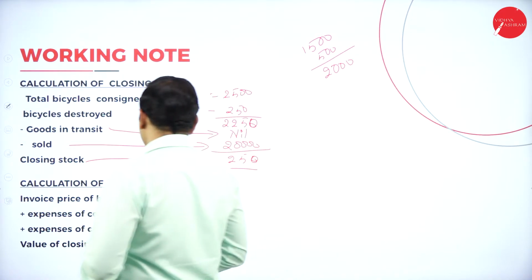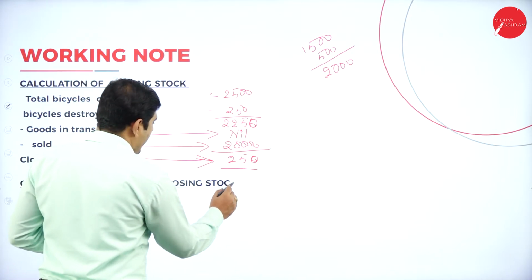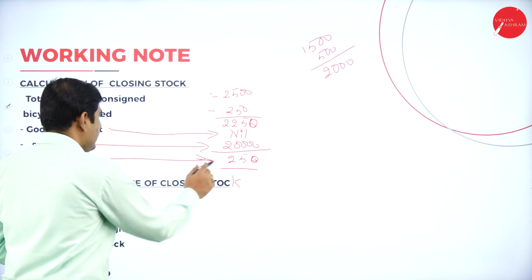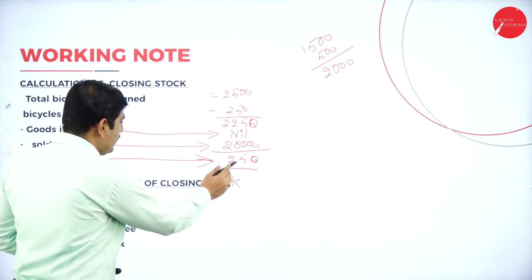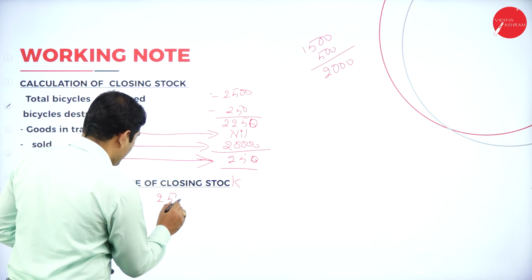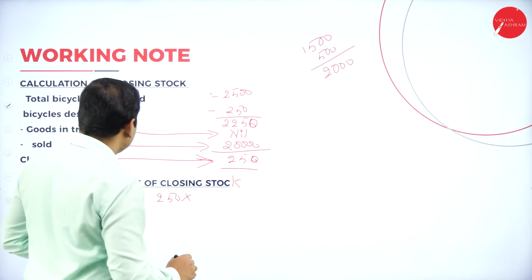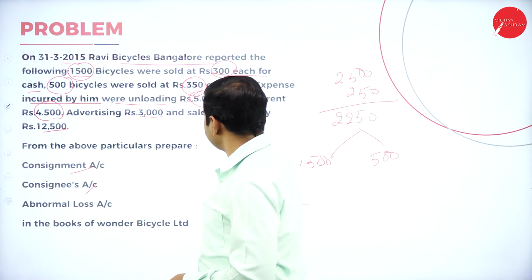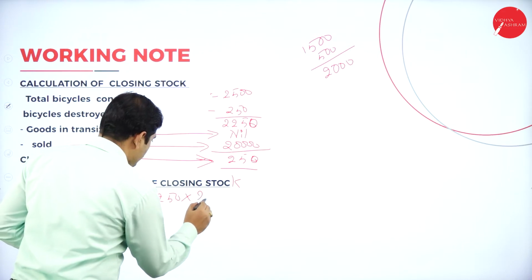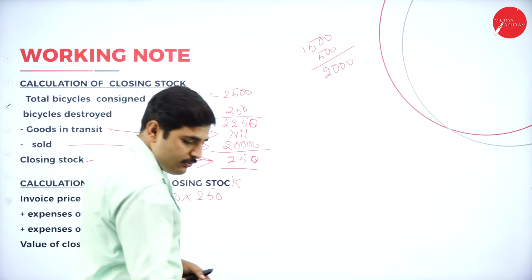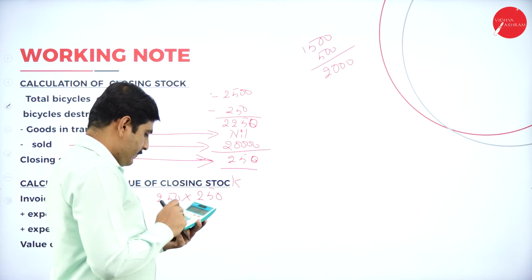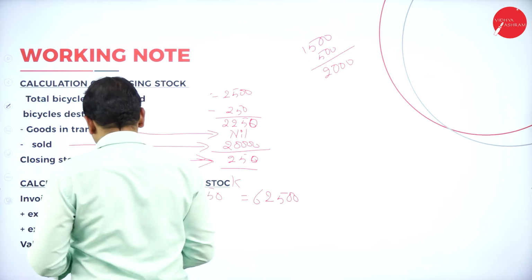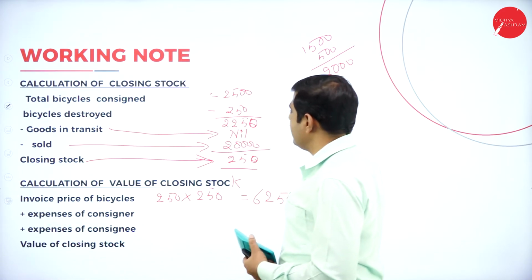Again, come to the calculation of value of closing stock. So invoice price of bicycles. How many bicycles in closing stock? 250. Into what is the invoice price of each cycle? Let's see here. Invoice price of each cycle is 250 rupees. 250 into 250 equals 62,500.